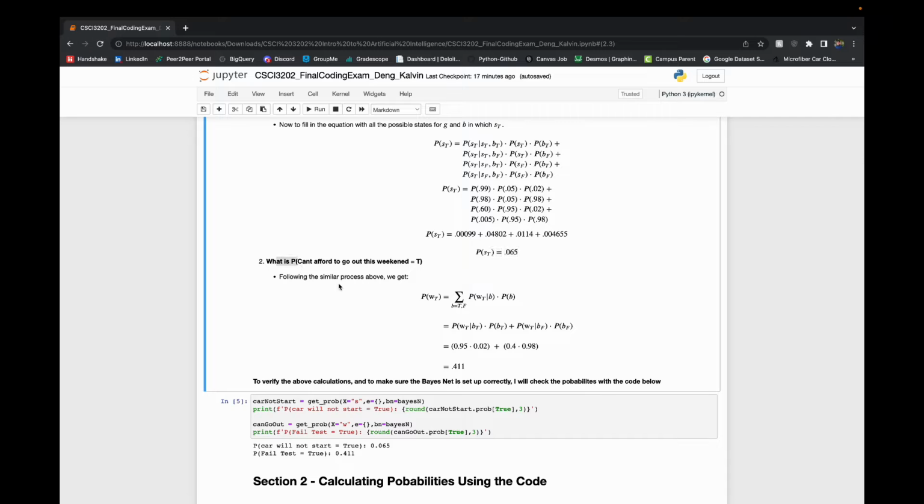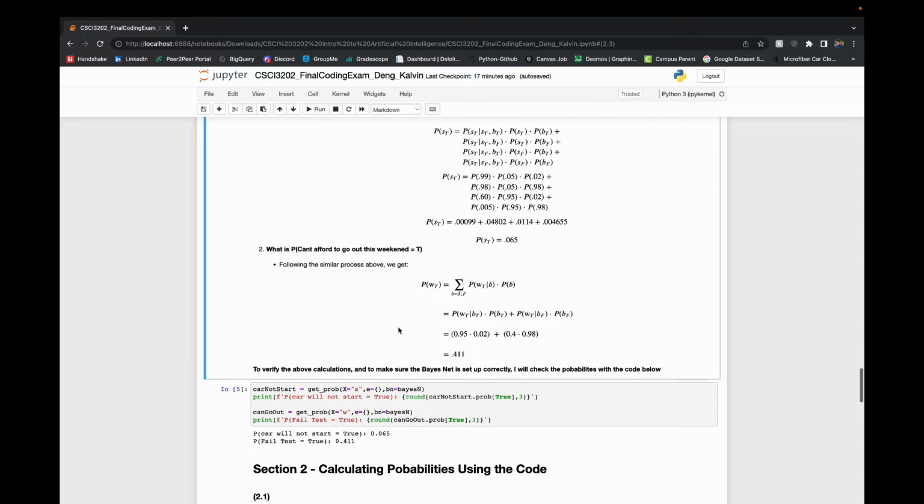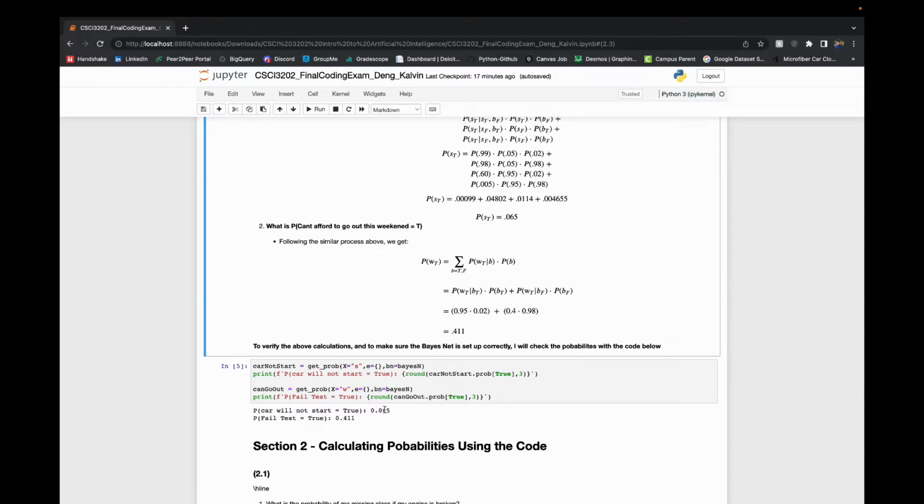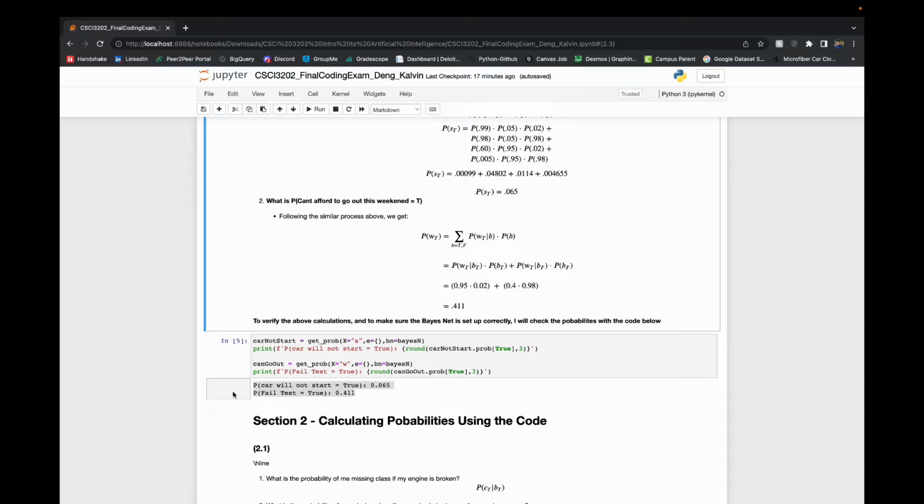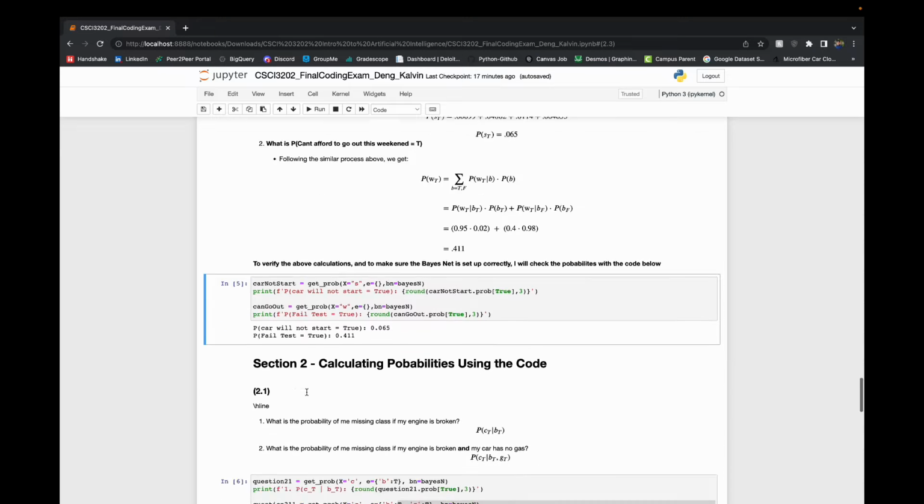And then a similar process with whether or not we can afford to go out that weekend. And this one only has one parent node, so one item that influences it. So we only have to enumerate over one node as opposed to two, like above, and that gives us 0.411. Then as seen right here, we get the same exact number, so the code is all good.